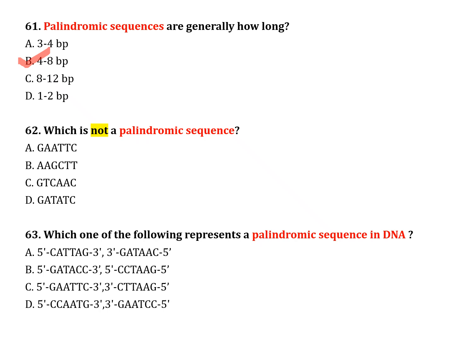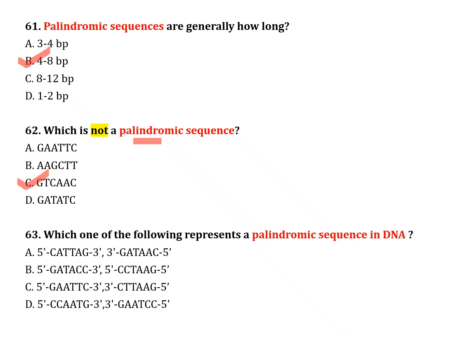The next question, number 62. Which is not a palindromic sequence? Option A, GAATTC. Option B, AAGCTT. Option C, GTCAAC. Option D, GATATC. The correct answer is option C, GTCAAC.